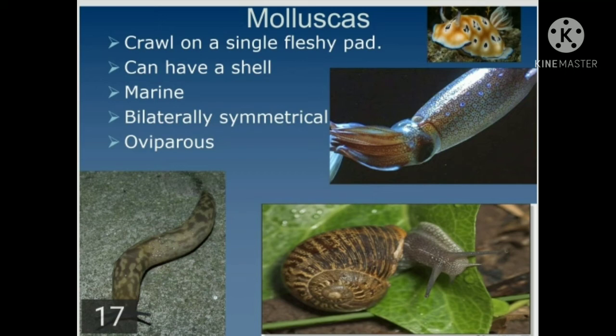Here you can see they are crawling on the leaf-like structure, therefore they crawl on a single fleshy pad. They are found only in the marine, they are bilaterally symmetrical, and they are oviparous, which means they lay eggs at the time of reproduction. This is all about the molluscs.